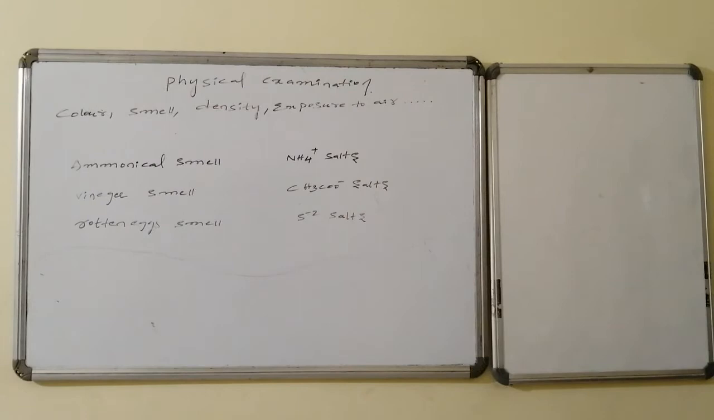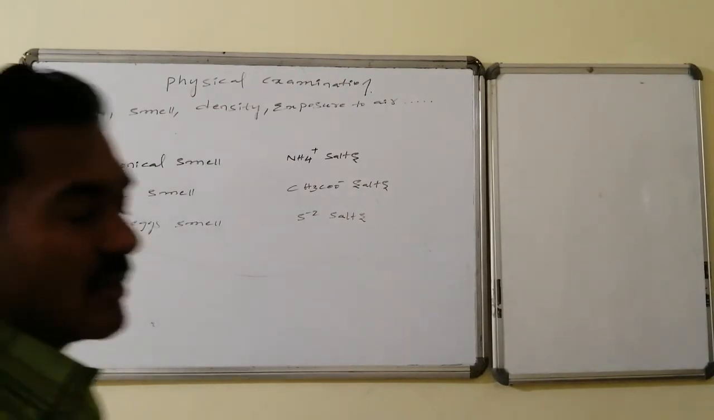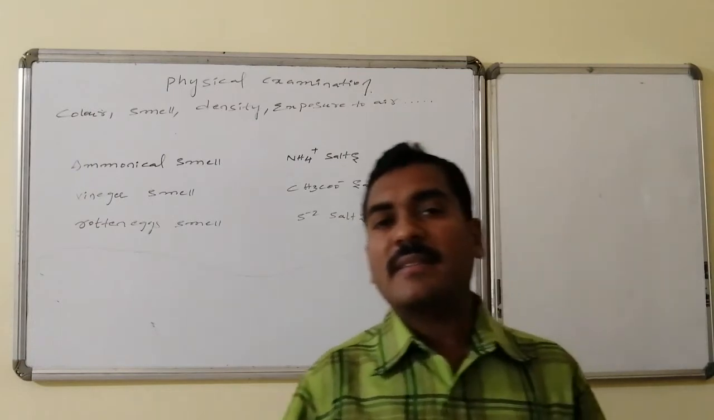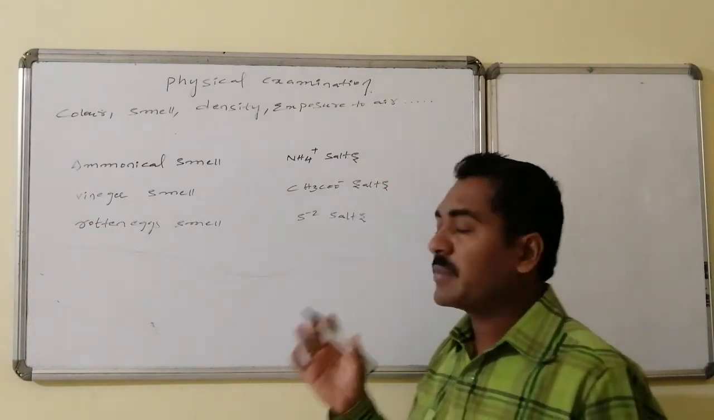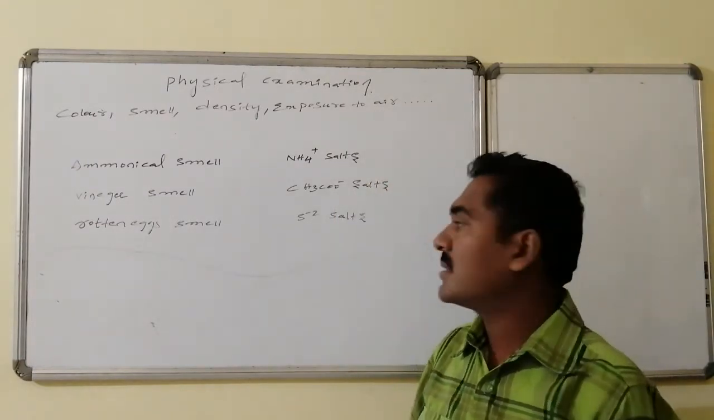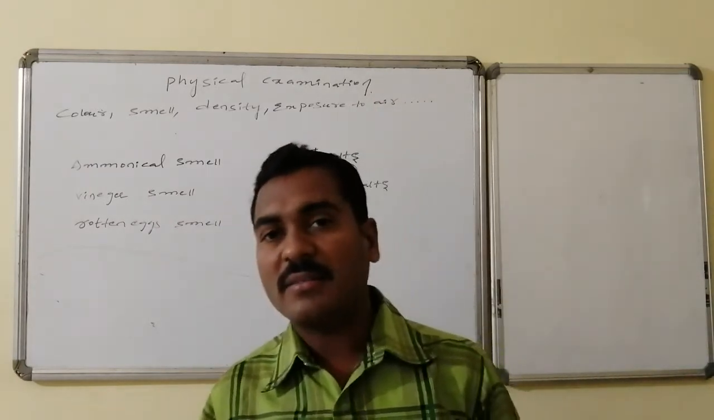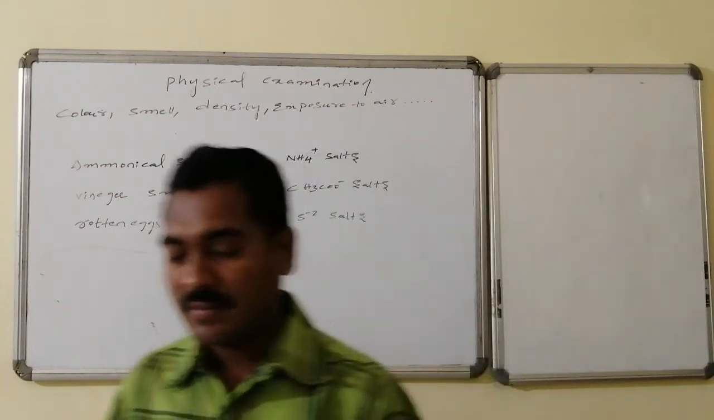Regarding the order related to the compounds, an ammonia-like smell leads to the information of ammonium salts, whereas a vinegar-like smell leads to the information of acetate type of salts, whereas a rotten egg smell indicates the presence of the sulfide ion, that is, sulfide salts are present.